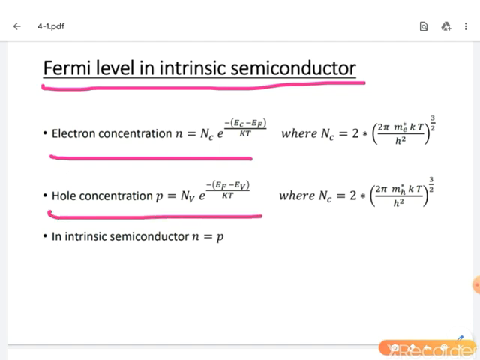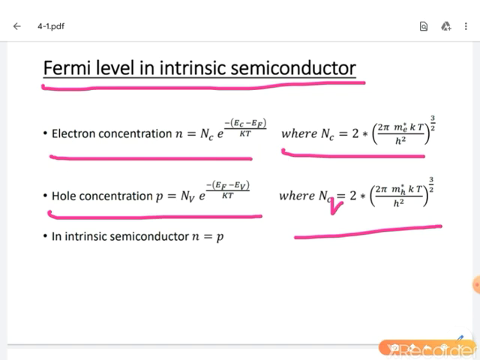In these expressions, Nc equals 2 into (2 pi me star kT by h square) whole power 3 by 2, and Nv equals 2 into (2 pi mh star kT by h square) whole power 3 by 2. Here me star denotes the effective mass of the electron, and mh star denotes the effective mass of the hole.